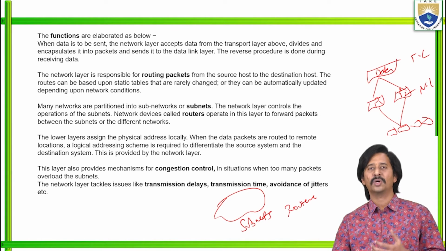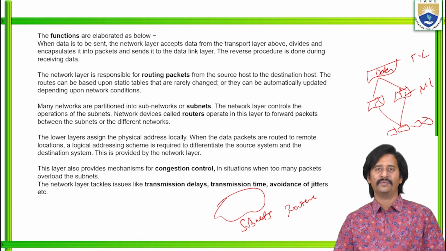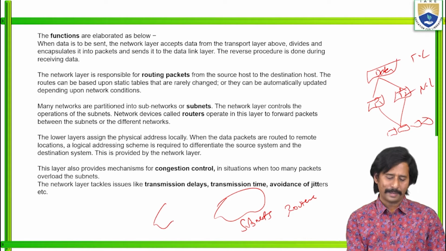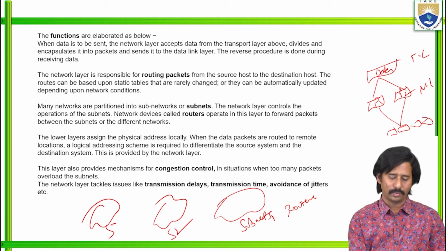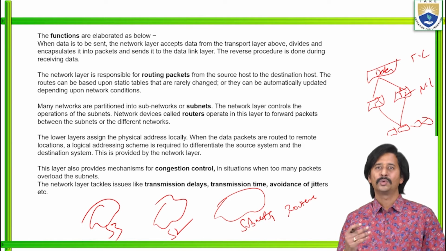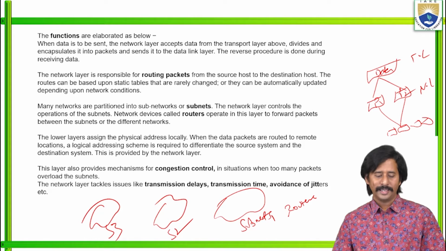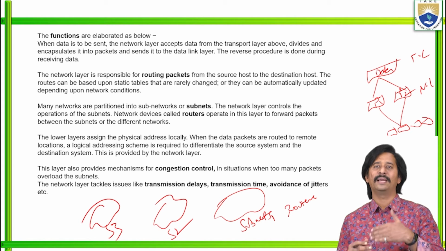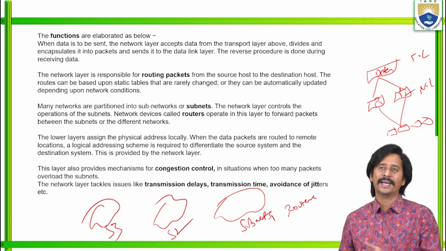So, network devices called routers operate in this particular layer to forward packets between various subnets or different networks. In real-time applications, there are different subnets: subnet 1, subnet 2, subnet 3. Here the routers help to transmit data between various subnets, right?